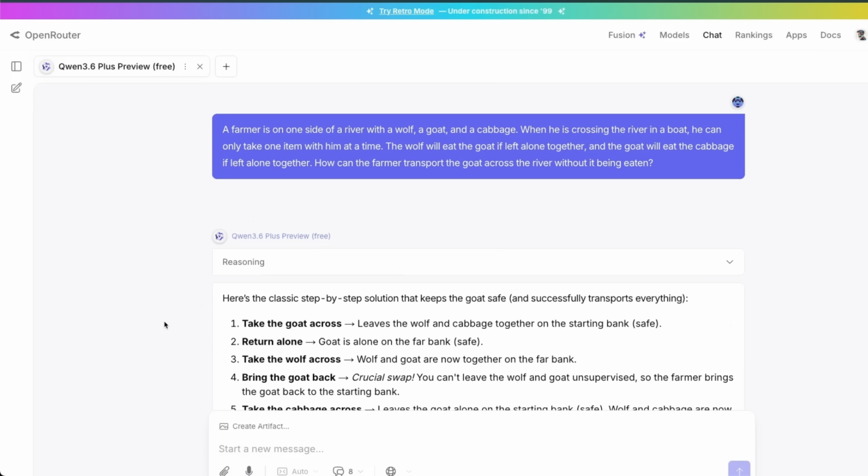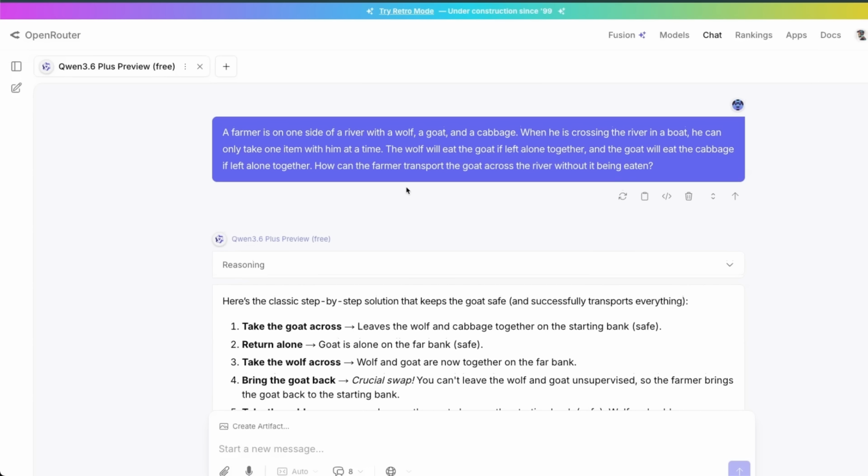But the one that most reasoning models fail on is this question. This is a classic river crossing puzzle with a simple twist. We just want the farmer to take the goat to the other side. We don't care about the other stuff.